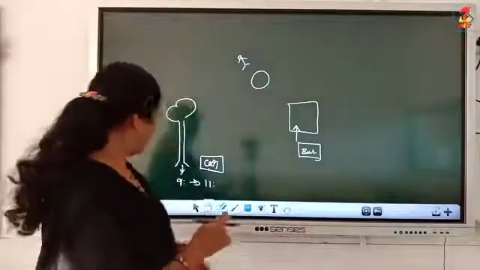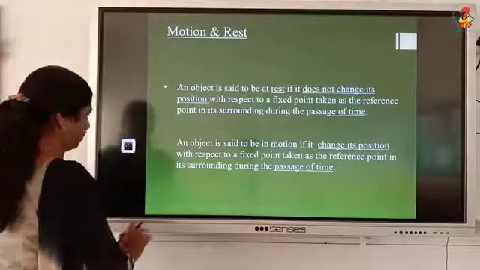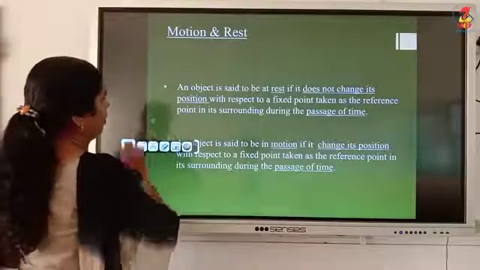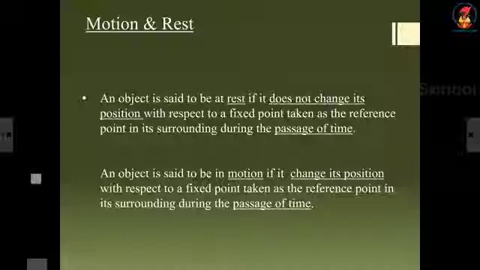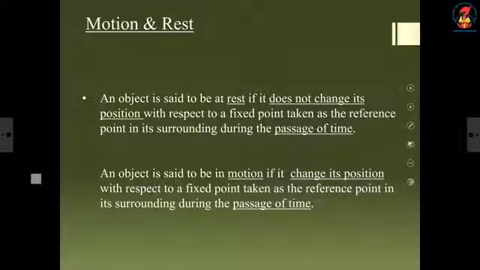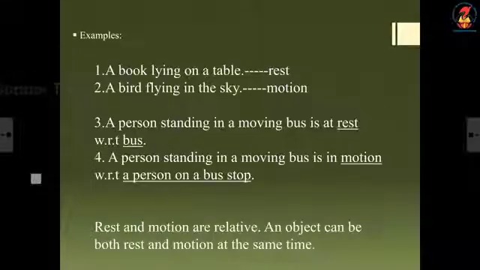Okay. Now, this is a definition for motion. An object is said to be in motion if it changes its position with respect to a fixed point taken as a reference point in its surroundings during the passage of time. Example: a book lying on a table is at rest with respect to the table. A bird flying in the sky is in motion.